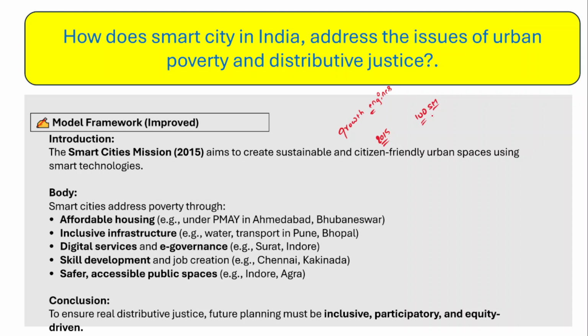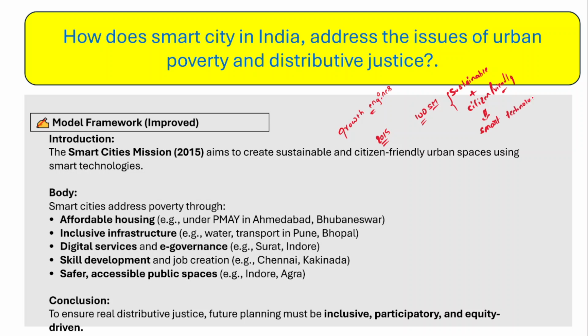However, what is the objective of the Smart Cities Mission? The overall objective is to create sustainable and also citizen-friendly urban spaces. Sustainable plus citizen-friendly urban spaces. Right? So how can we create sustainable and citizen-friendly urban spaces? Through the use of smart technologies.